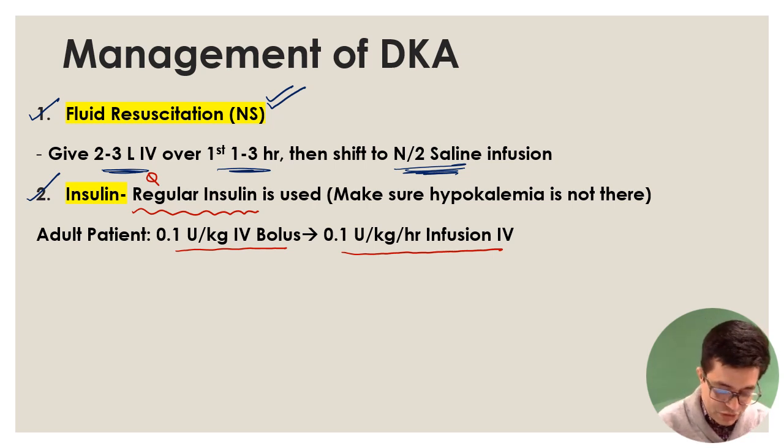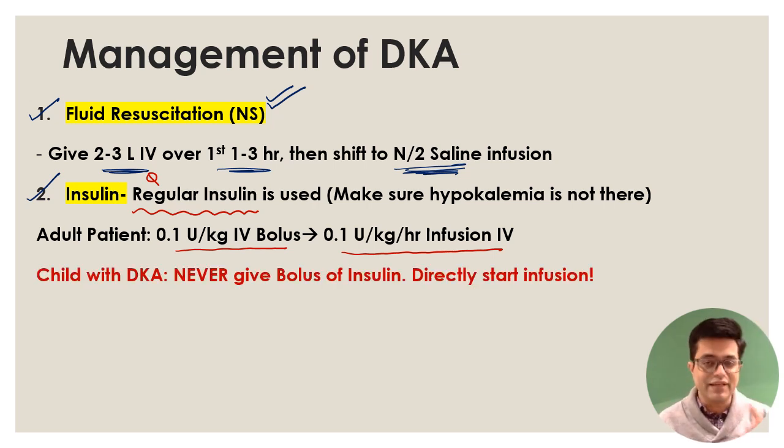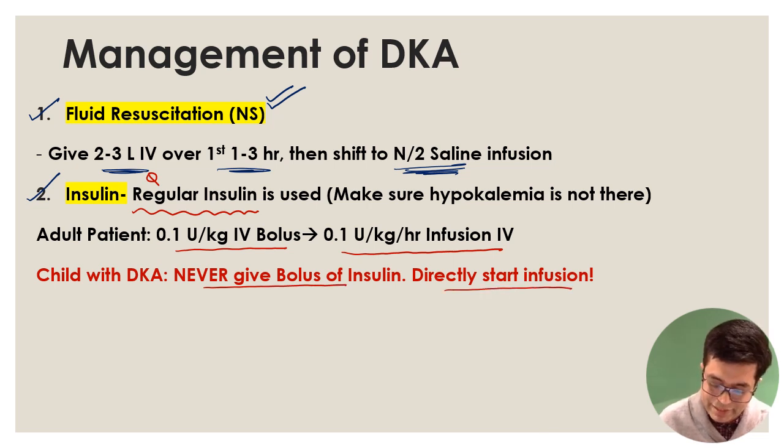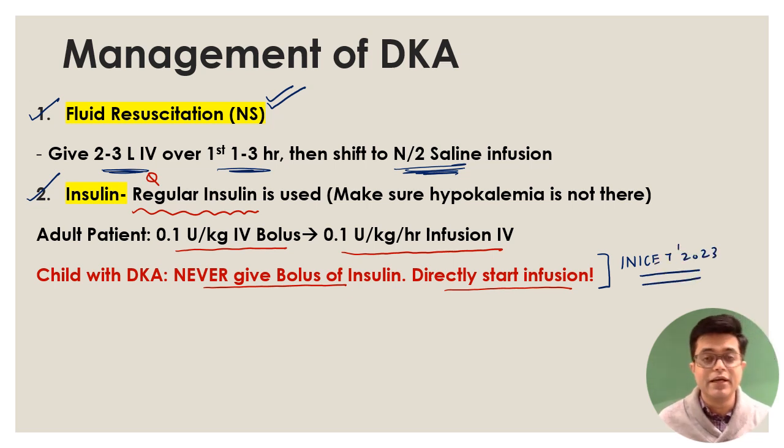If the patient of diabetic ketoacidosis is less than 18 years of age, because we know that type 1 diabetes can occur in children, and children can also present with diabetic ketoacidosis, never give bolus of insulin, directly start infusion. Why am I writing this? There is a question on this in INI-CET 2023. I know you are not sitting for INI-CET, but it is something which examiner has already asked.